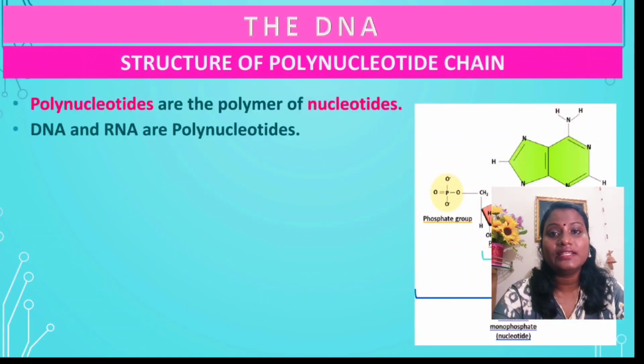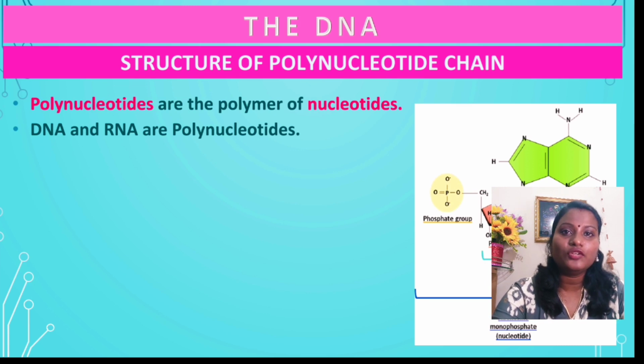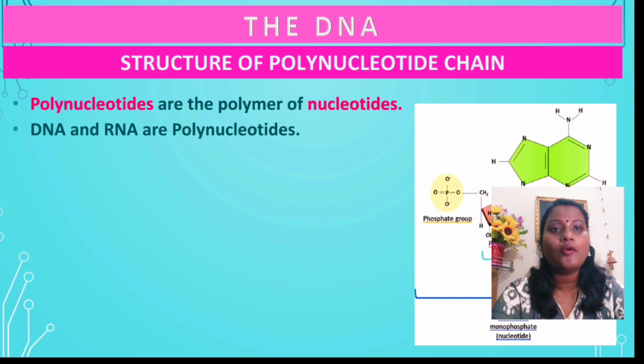Now let us spend some time to understand the structure of DNA. DNA is a polynucleotide, made up of polymers of nucleotides. What is a polynucleotide? Poly means many, and nucleotide. So a polynucleotide is a composition of many nucleotides. DNA and RNA are polynucleotides.